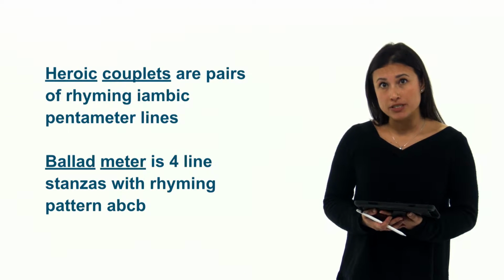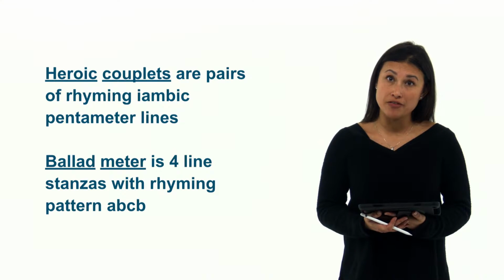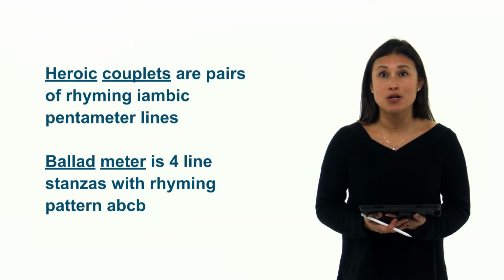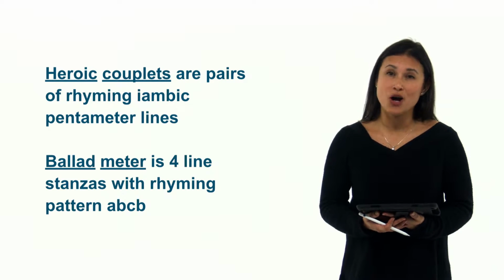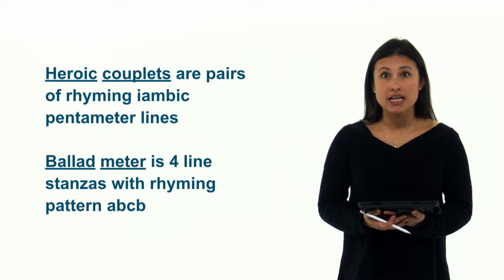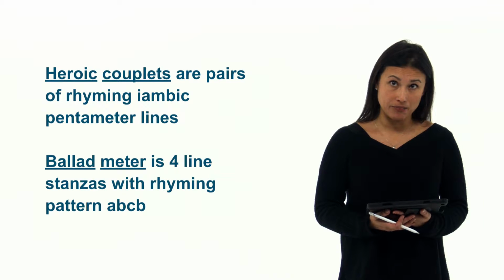Heroic couplets. You know that a couplet is a two-line stanza. So heroic couplets are different because they have a very set meter, iambic pentameter, 5 feet per line. They're called heroic couplets because they are spawned from the epics that use them, talking about heroic journeys. Ballad meter is a 4-line stanza with a rhyming pattern A, B, C, B.